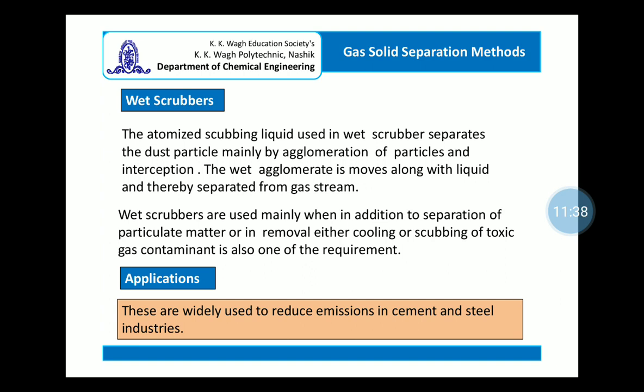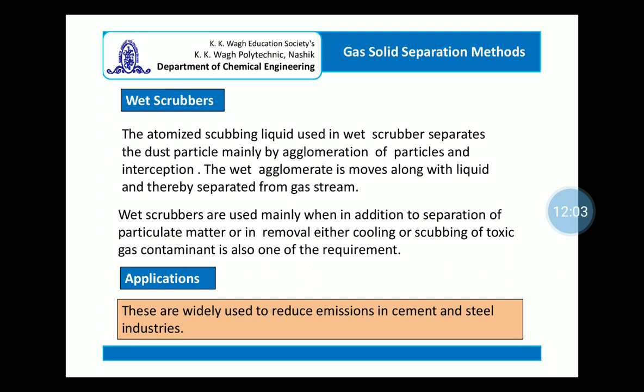In wet scrubbers, the atomized scrubbing liquid is used to separate the dust particles mainly by agglomeration of particles and interception, and the wet agglomerate moves along with the liquid and is thereby separated from the gas stream.